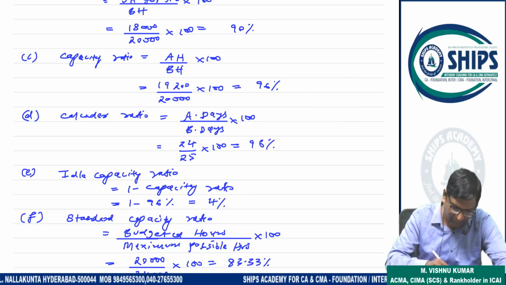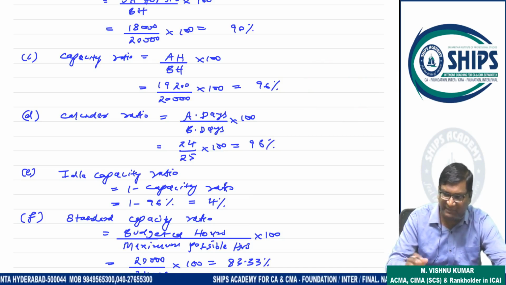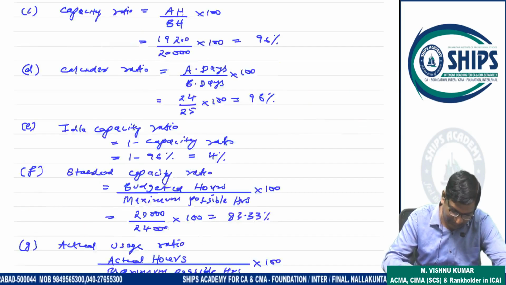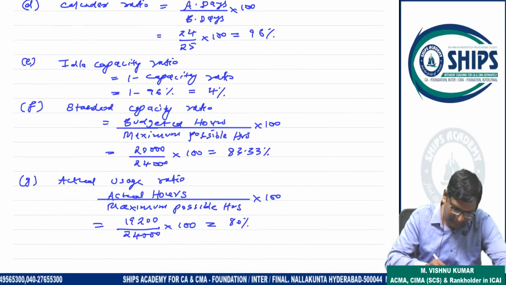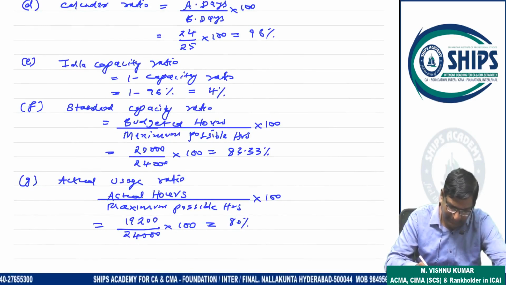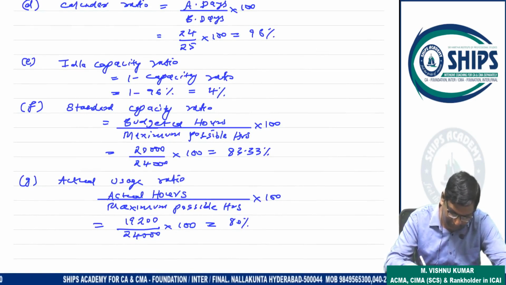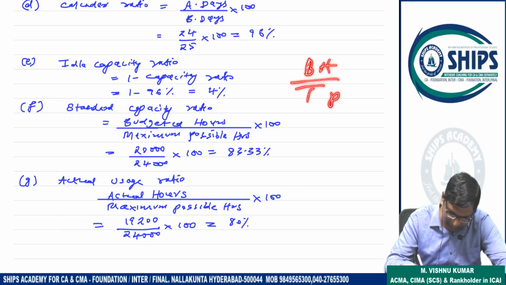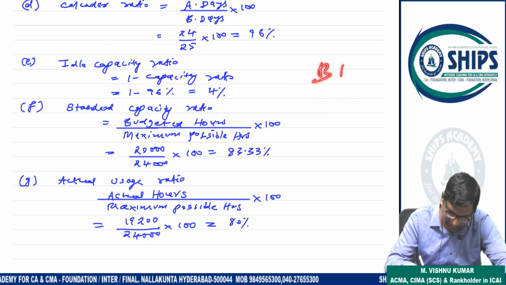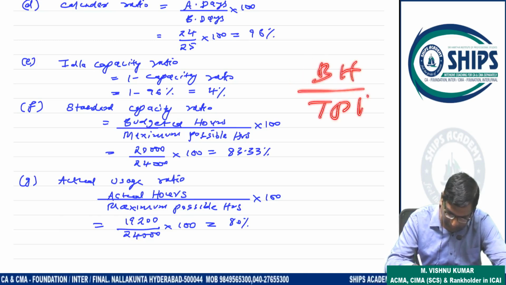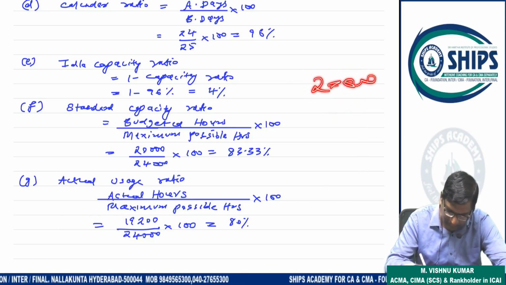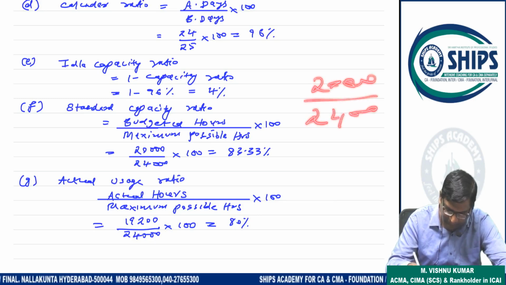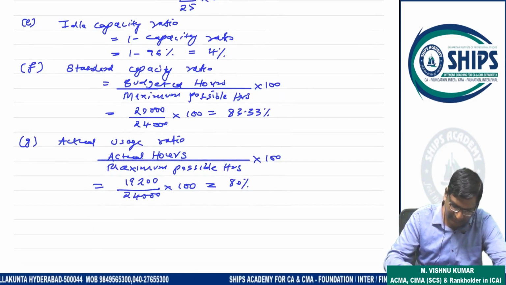Understand? Yes, sir. Now calendar ratio is what? Actual days by budgeted days. So 96%. Now idle capacity is what? 1 minus capacity, 4%. Now standard capacity ratio. Standard capacity ratio means budgeted hours by total possible hours. So budgeted hours is 20,000, total possible hours 24,000. So this will give you standard capacity ratio 83.33.